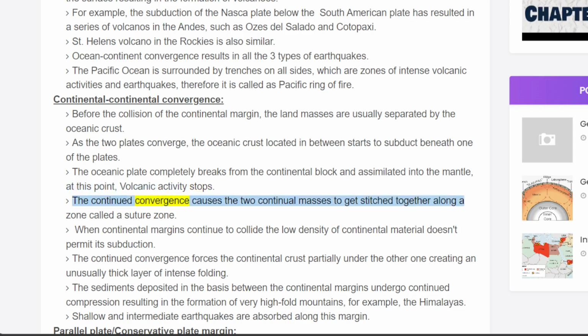The continued convergence causes the two continental masses to get stitched together along a zone called a suture zone. When continental margins continue to collide, the low density of continental material doesn't permit its subduction. The continued convergence forces the continental crust partially under the other one, creating an unusually thick layer with intense folding. The sediments deposited in the basin between the continental margins undergo continued compression, resulting in the formation of very high fold mountains, for example, the Himalayas. Shallow and intermediate earthquakes are observed along this margin.